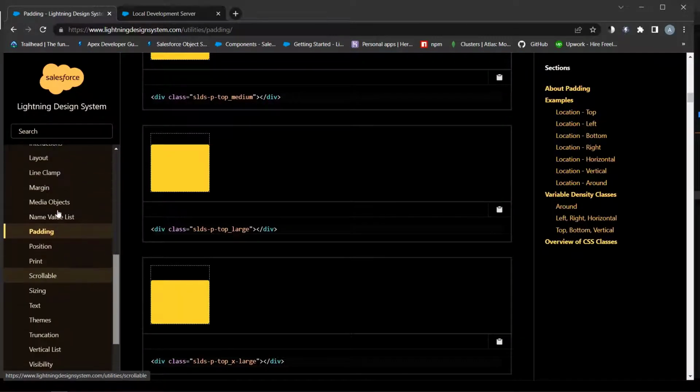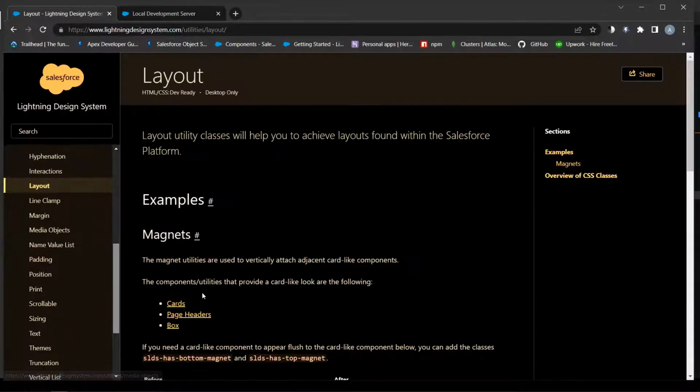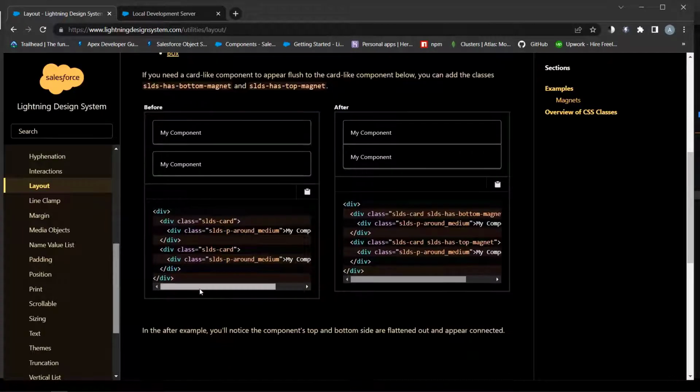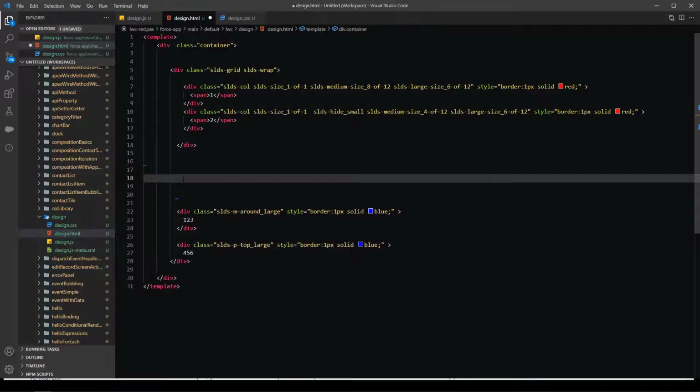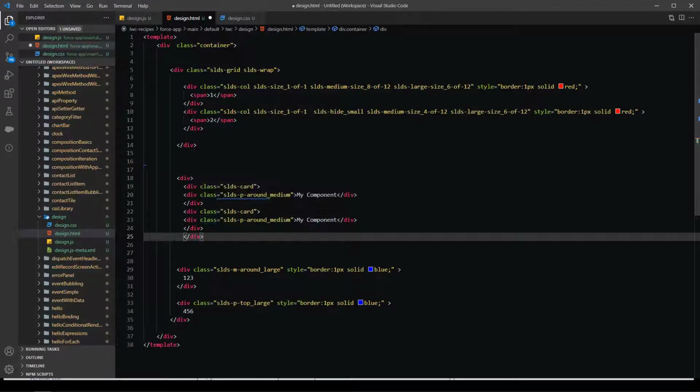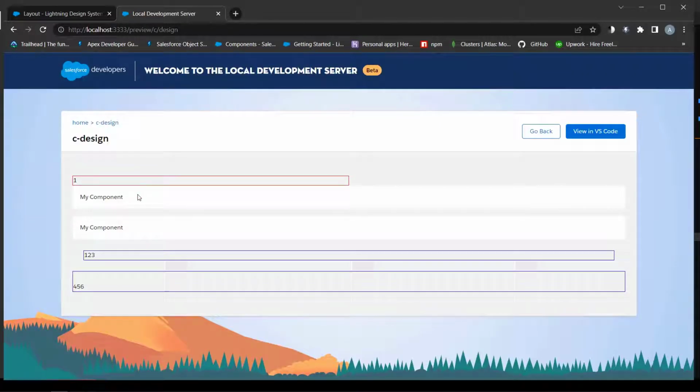Last feature is magnets. The magnet utilities are used to vertically attach adjacent card-like components, namely cards, page headers, and boxes. Here is the code snippet. You can see a space between two cards.